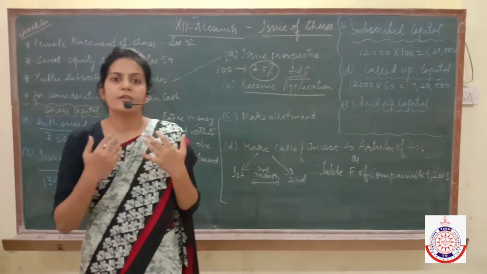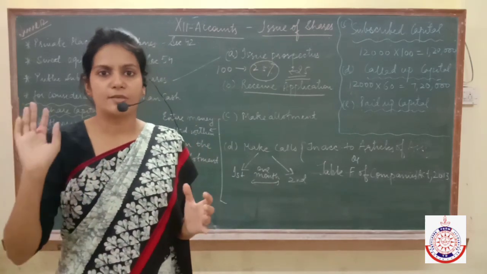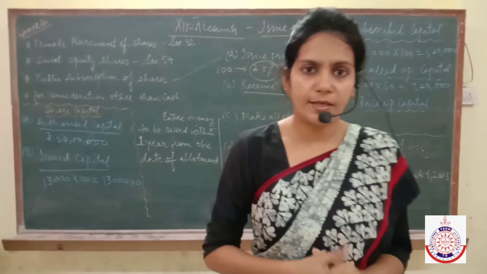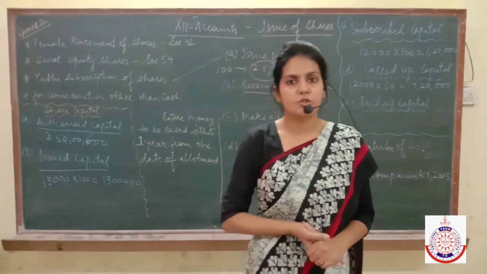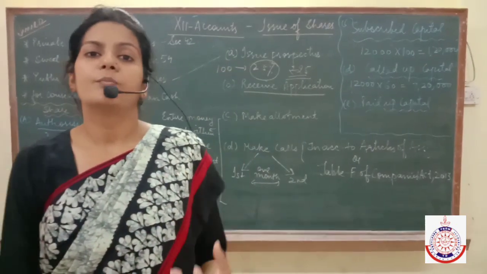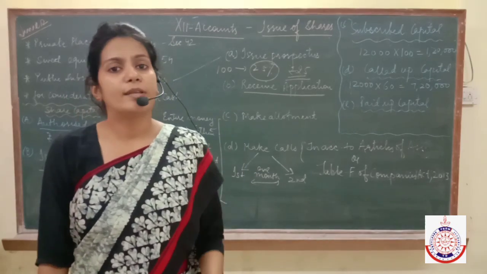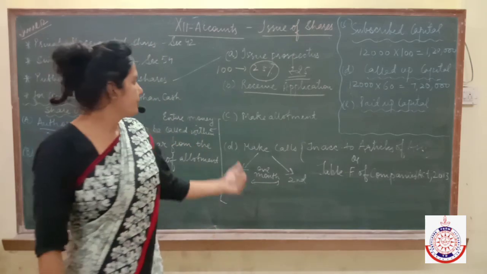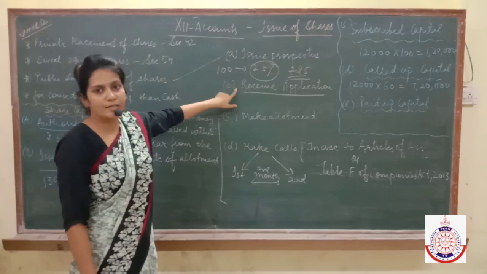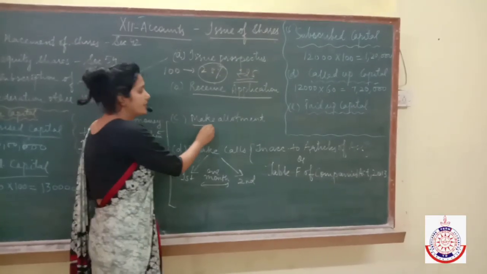Got it? If the company wants to give me the share, the company will give me the letter of allotment. If the company doesn't want to give me the share, then the company will refund my money, return my money, and will issue a letter of regret to me. It means that it's not necessary that if you apply to a company, or if you intend to buy the shares of a company, the company surely gives you the share. The company may not give you the share. So first of all, you have to buy the prospectus, you have to pay the application money, and then the company will make the allotment. It means the company will give you the permission that yes, you can.